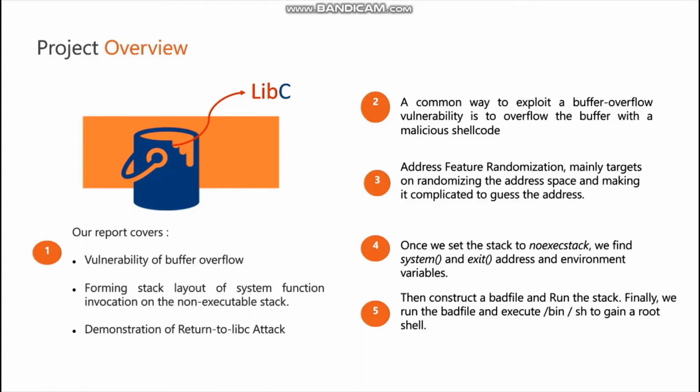One such example is the system function, which can execute anything, possibly by passing /bin/sh, your shell command, to system, and it will execute the shell. This is the whole concept of our exploitation. We can pass the /bin/sh value to be executed in the system function. Then you don't have to explicitly put the values in the stack and execute it when it's already present in the memory.